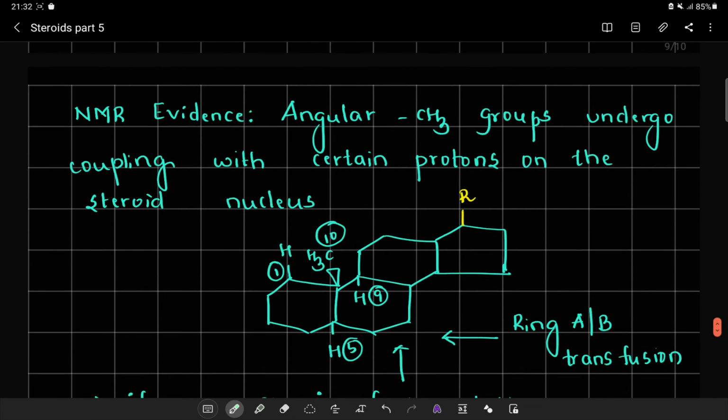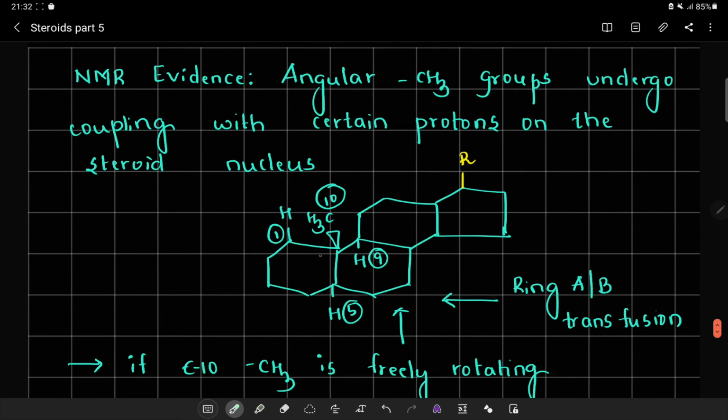Angular methyl groups undergo coupling with certain protons on the steroid nucleus. Now where are these angular methyl groups? They are at position number 10 and position 13. But right now I am just considering the position number 10 methyl group. Now this can couple easily with the C1 carbon. It can couple easily with C5 and C9. The CH3 of position number 10 can couple with the C1 proton, C5 proton and C9 proton.